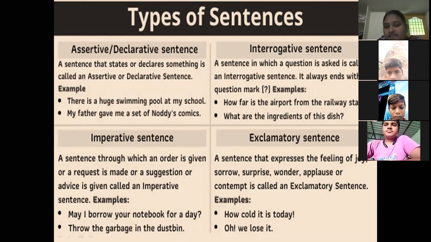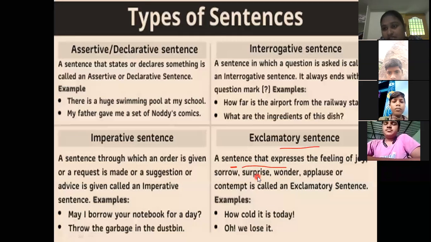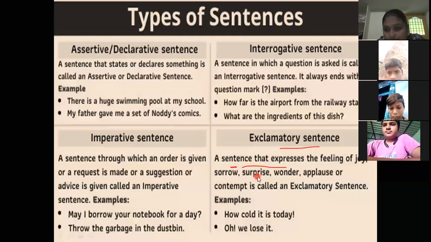And next, coming to the exclamatory sentence. An exclamatory sentence is a sentence that expresses the feeling of sorrow or surprise. Yes, it may be sorrow or surprise. It may be a sad feeling, it may be a happy feeling. We are expressing something, we are sharing something with others. So those expressions come under exclamatory sentence. Let me see in detail.